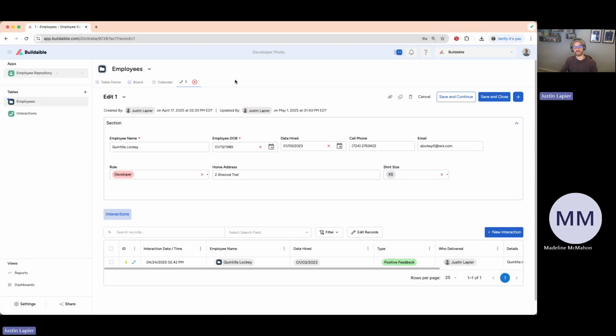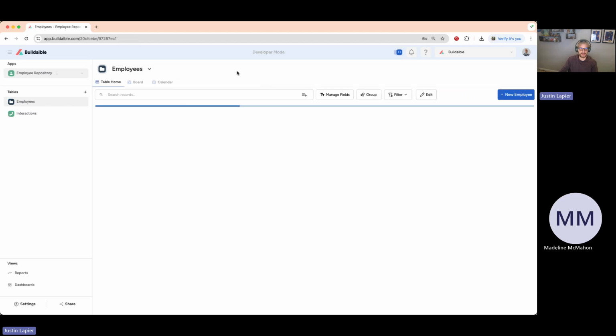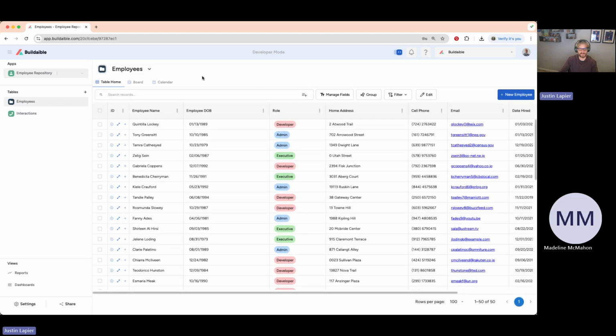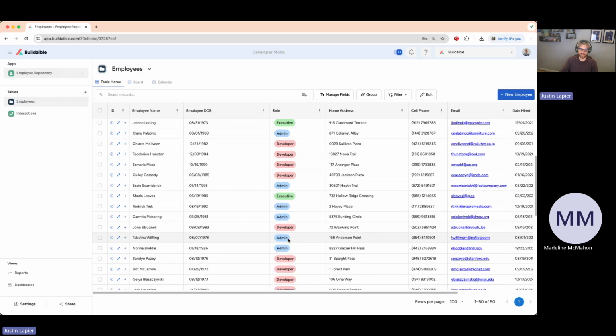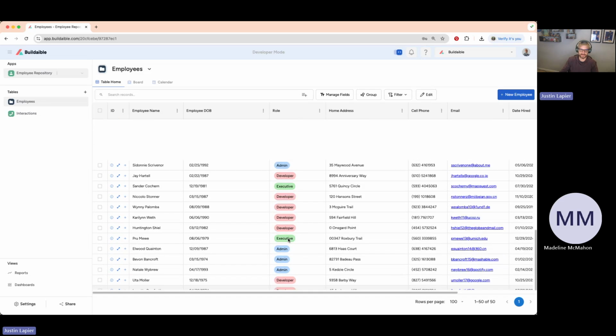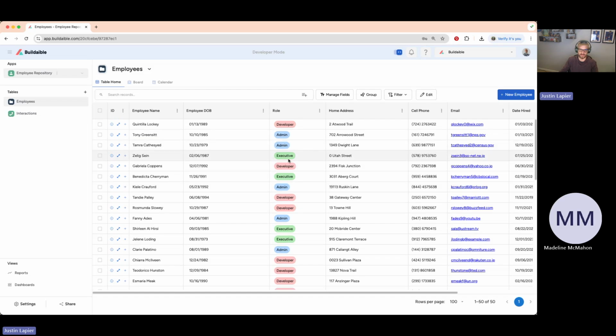the employee repository now, and let's go through and do what I discussed at the top of this call. So first thing, before we actually dive in and start adding any tables, I mentioned that I added a new role field here. I made it a single select field, and I colorized it: admin blue, executive green, developer red. Then I went through and randomly selected different roles for the template employees we have in the system. So I did just want to show that.